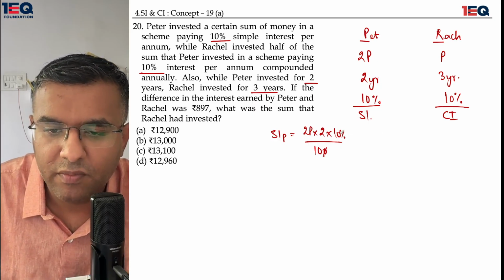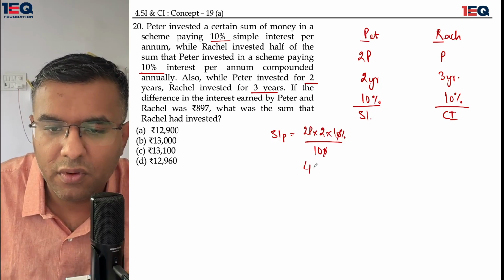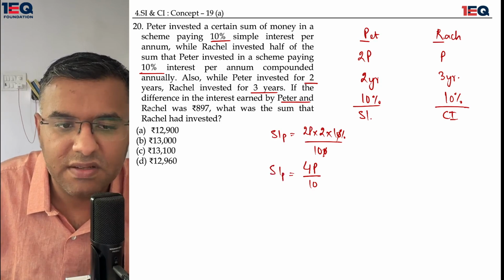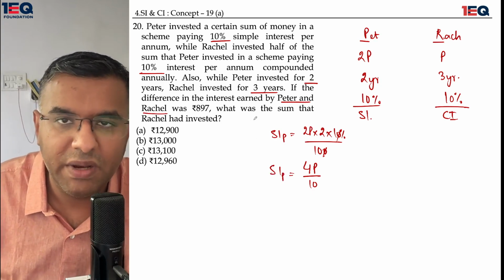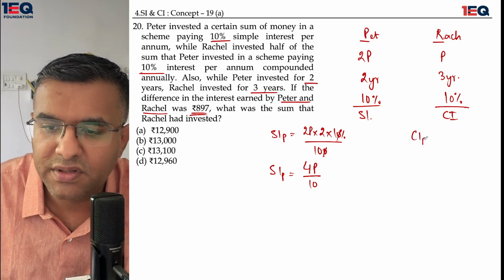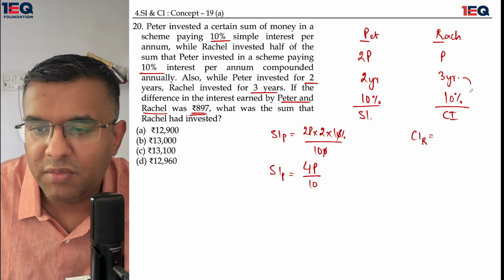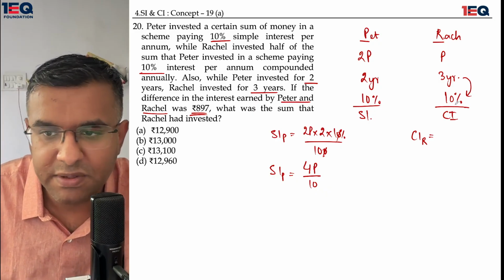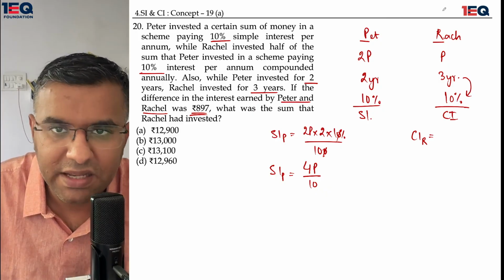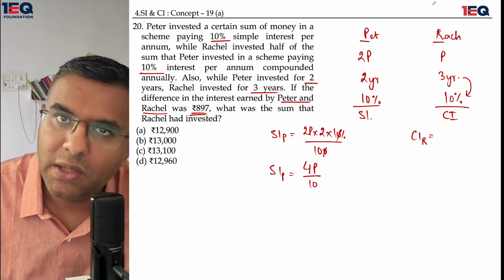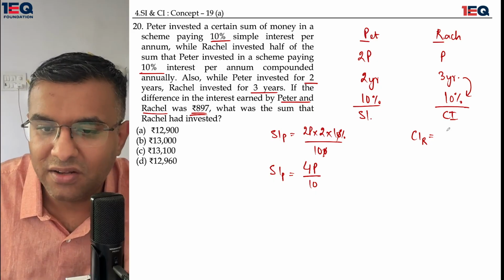This would give me 4P upon 10 to be the simple interest of Peter. We have been given a relationship between the interests earned by Peter and Rachel to be 897. So I'll go back to the compound interest that was earned by Rachel. For compound interest, I will have to do successive multiplication or successive percentages. So it would be 10 plus 10 plus 10, or 10 plus 10, which would make it 21. Then 21 plus 10 would make it 31 plus 2.1, which is equal to 33.1.